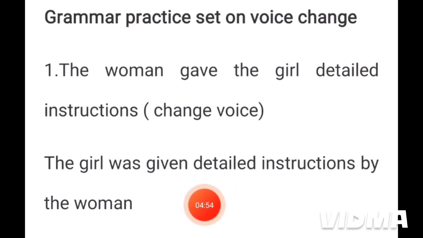So here detailed instruction can be called the retained object. Then we have written by the woman. We have used by, and this subject, the woman, has come here: by the woman. So the girl was given detailed instructions by the woman. This is the first option.